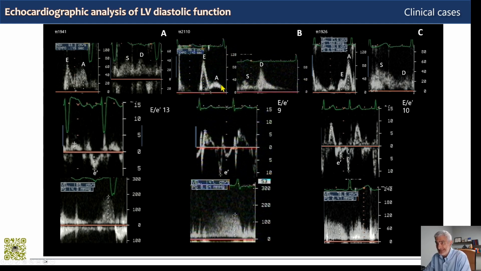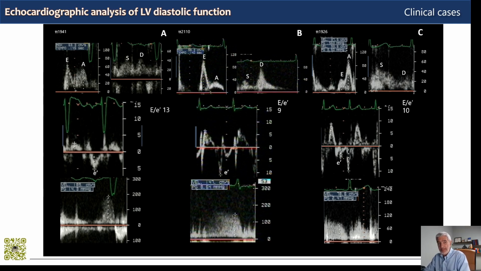And indeed, the A wave, as expected because of the afterload mismatch, is low, below 40 centimeters per second, and the E on A is very high, about 2.6. The pulmonary venous flow is consistent with this, with a low systolic wave and a high peaking diastolic wave. So this looks like a restrictive pattern.